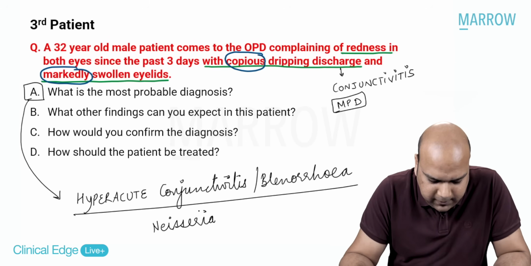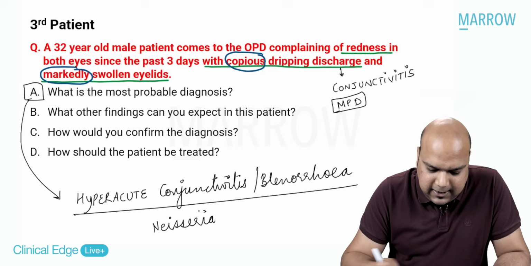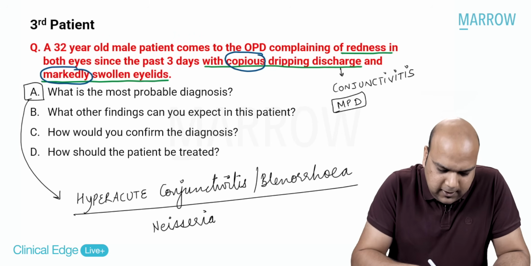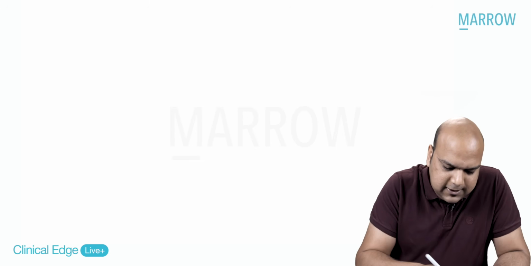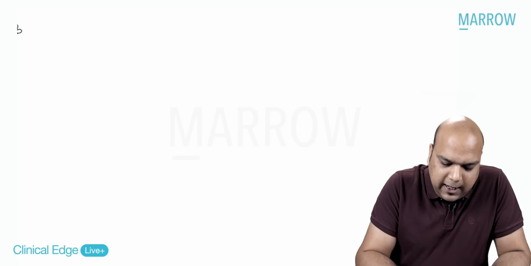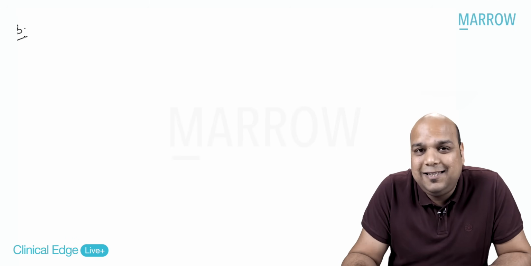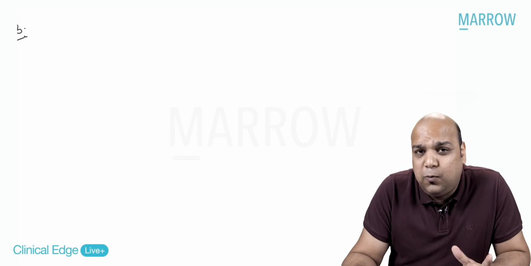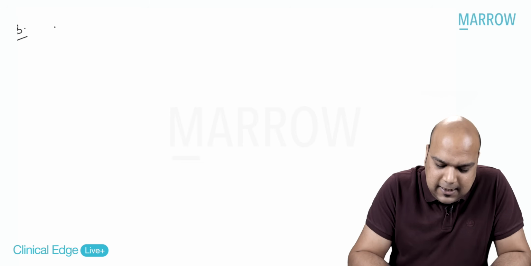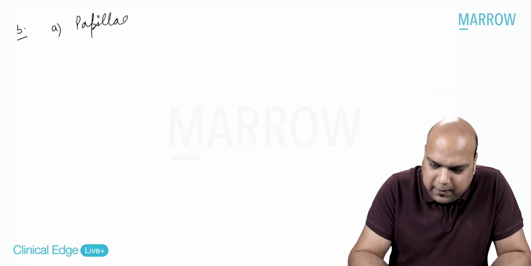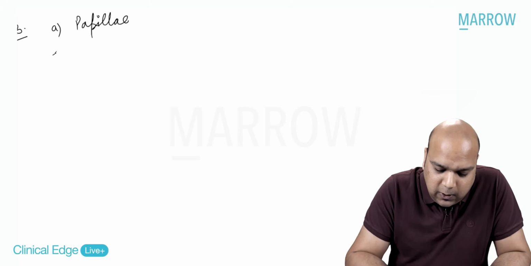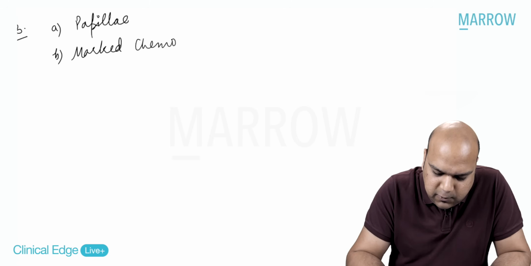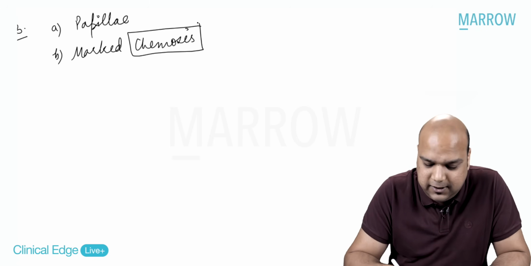Now we move on to point B. What other findings can you expect in this patient? Very important. So you have seen discharge. Now you're going to try to examine the eye. When you're examining the eye, if you are able to open the eyelid and see, because it is a case of bacterial conjunctivitis, you will see papillae or papillary conjunctivitis. Along with that, you will see marked chemosis. What is chemosis? Chemosis is swelling of the bulbar conjunctiva.